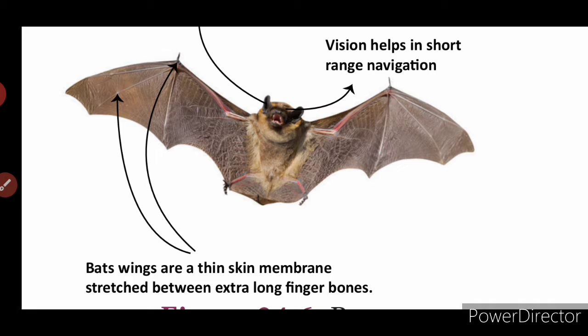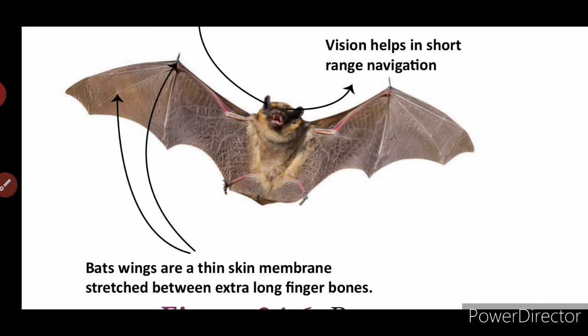Bat falls under which group? Bats are mammals, they fall under the mammalian group. Mammals means milk producing, milk feeding animals. The bat is the only mammal that can fly.